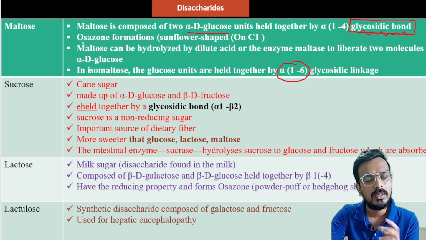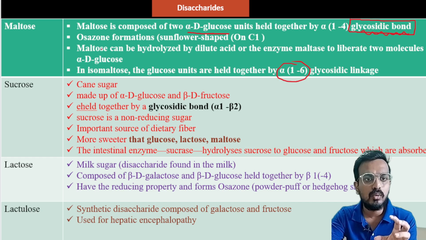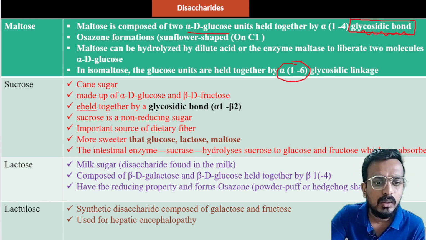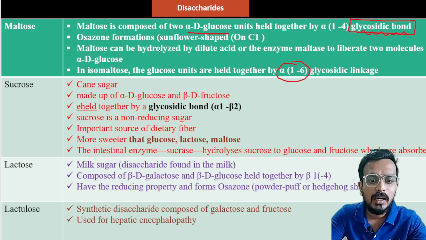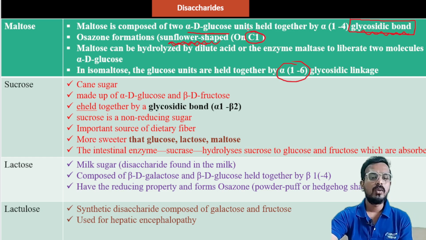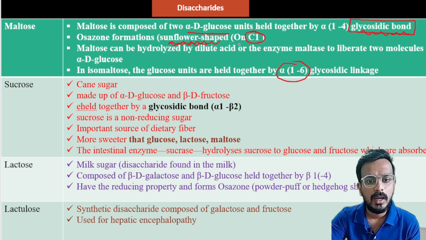Last class we talked about osazone formation. Basically, what happens when glucose reacts with phenylhydrazine in the presence of acetic acid? The first two carbons, C1 and C2, are involved in osazone formation. So which type of osazone will maltose show? Remember, maltose will show a sunflower-shaped osazone.